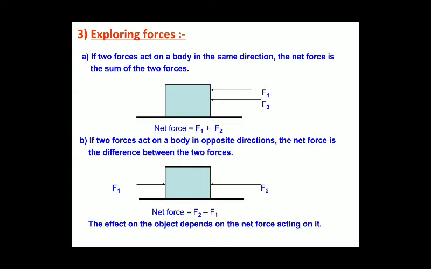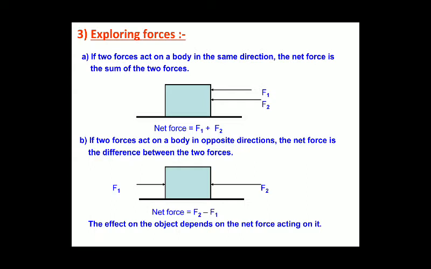Now in the second case, suppose one force is acting opposite to the other force. Imagine the same river and the same boat, but now the boat is not moving in the direction of the river's flow, it is moving against it.